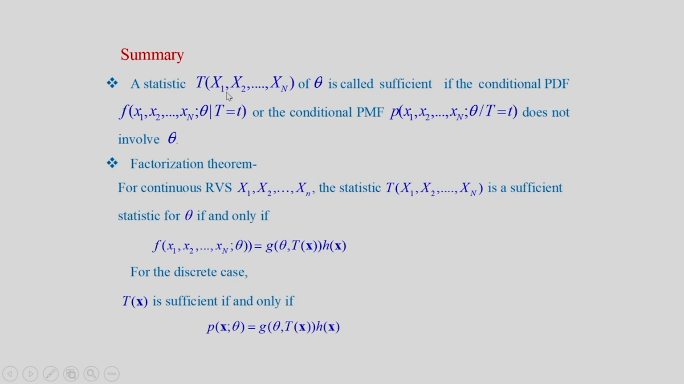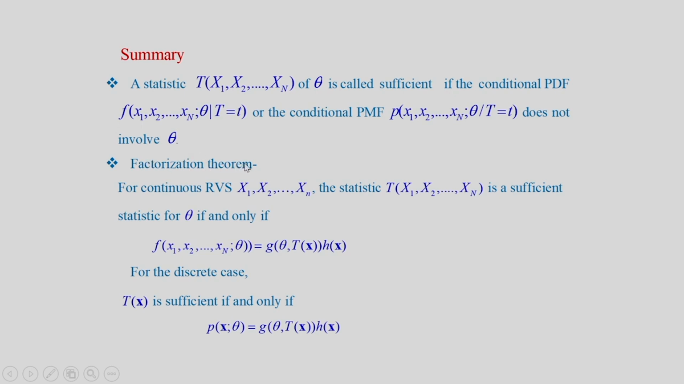A statistic T(X1, X2 up to Xn) of theta is called sufficient if the conditional PDF, that is conditional PDF of X1, X2 up to Xn as a function of theta given that T is equal to t, or the conditional PMF of X1, X2 up to Xn as a function of theta given T is equal to t, does not involve parameter theta. Conditional PDF or conditional PMF does not involve the parameter theta.